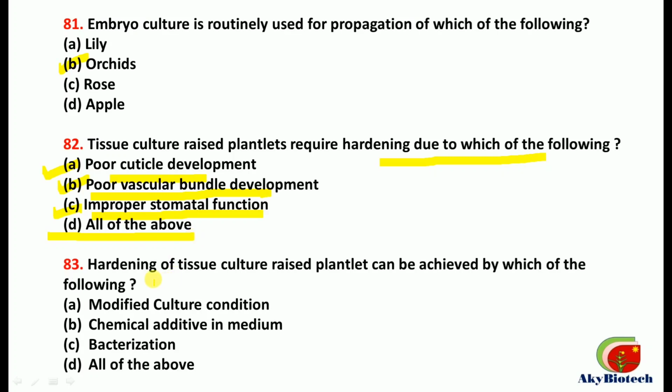Number 83. Hardening of tissue culture raised plantlet can be achieved by which of the following? This is by modified culture condition, correct one. Then chemical additive in medium, again a correct one. And bacterialization. This is also correct. So all of the above are the correct options.